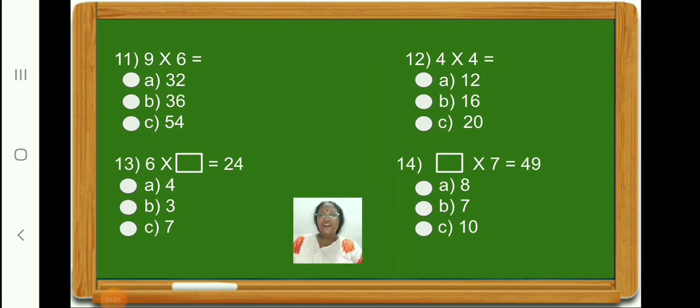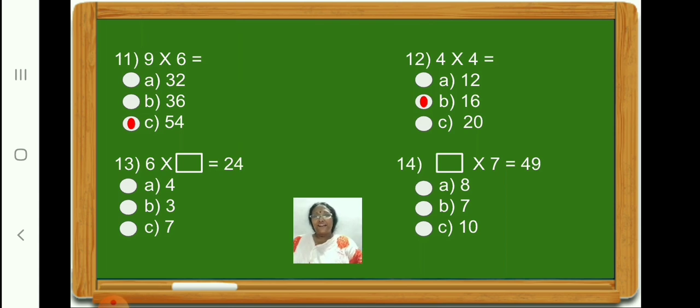Children, now let us do question number 11. Children, do you know the tables? Yes. Okay. 9 sixes are how much? 9 sixes are equal to 54. So let us click on option C, 54. Now let's do question number 12. Children, 4 fours are equal to? Do you know the table of 4? Yes, 4 fours are equal to 16. So let us click on option B, 16.